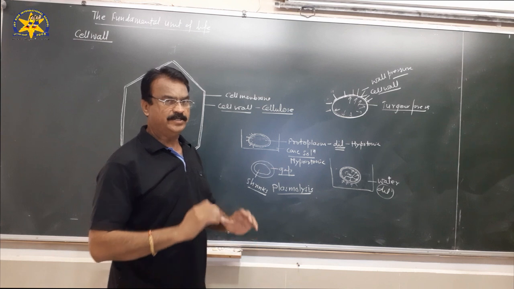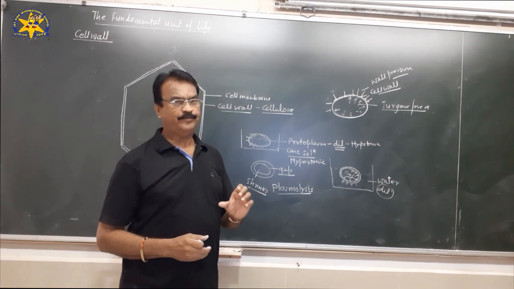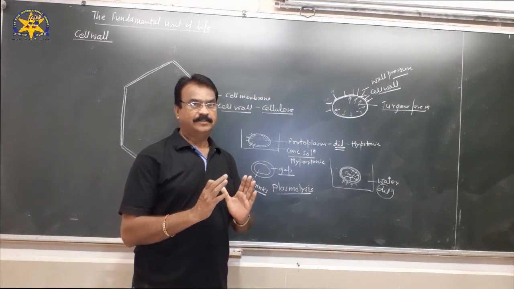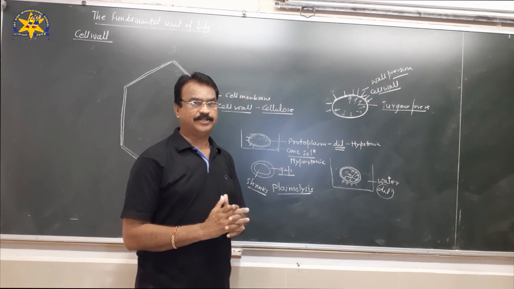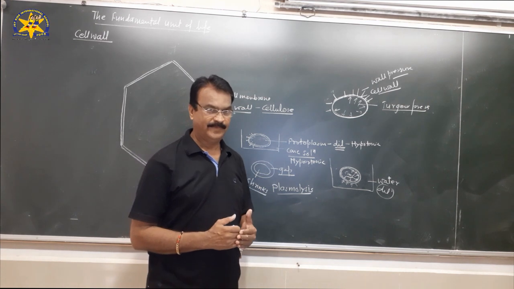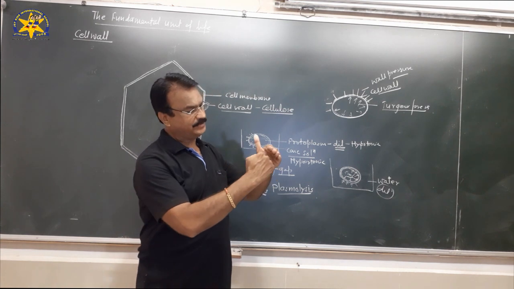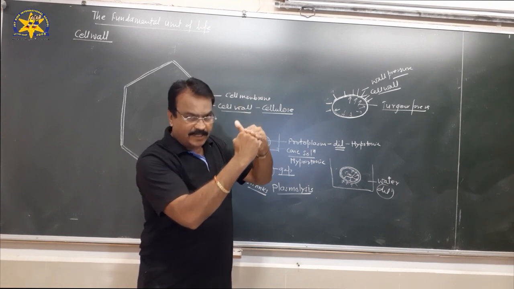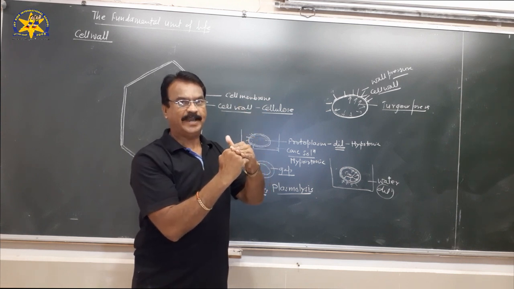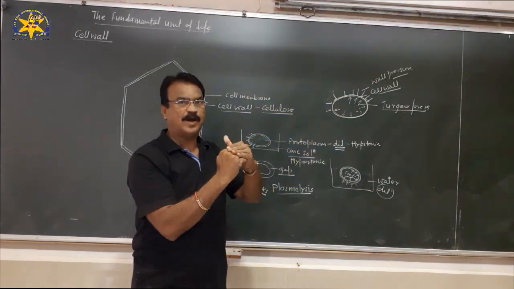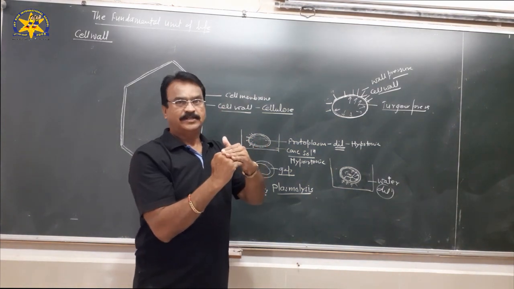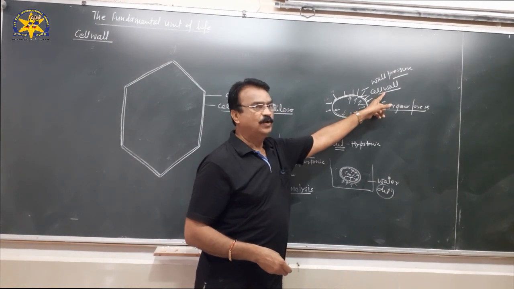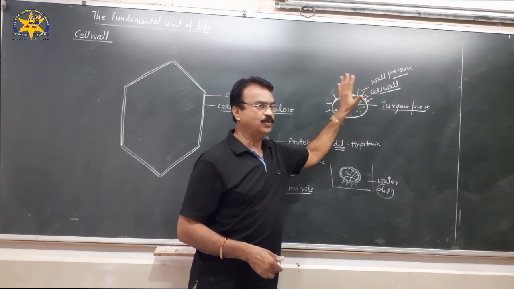It is just like a cycle tube. When we pump air inside the tube, that tube swells. But the tube doesn't burst because outside the tube there is a tire. When the tube swells, it gets fused with the tire wall, and at the same time the tire gives another pressure on the tube. That pressure exerted from outside, in the case of a cell, is called the wall pressure. So turgor pressure is always equal to wall pressure.